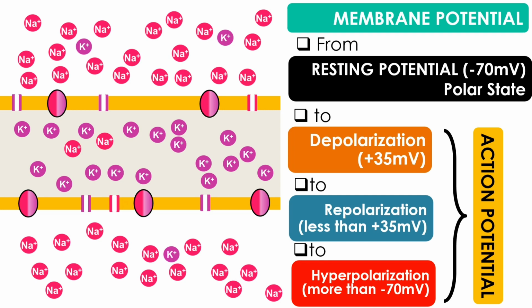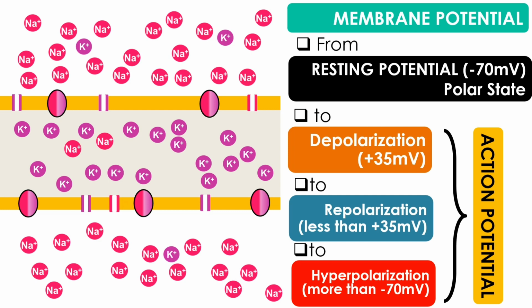This is why it is called repolarization. Next, following repolarization, the axon membrane will undergo hyperpolarization, where the inside of the axon becomes even more negative than the minus 70 mV. The changes in the membrane potential during depolarization, repolarization, and hyperpolarization is called action potential.